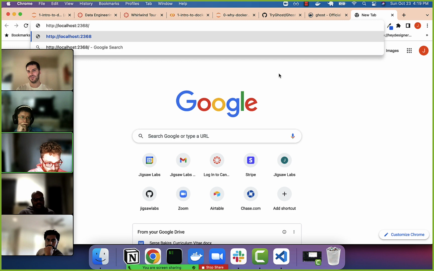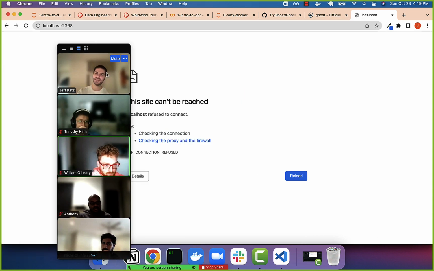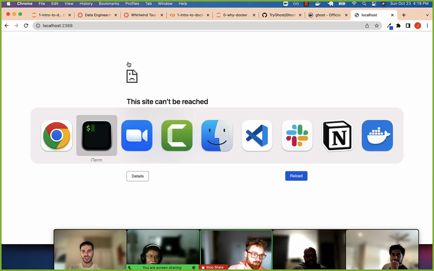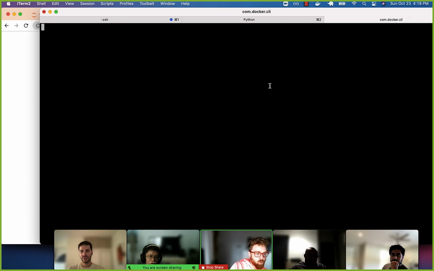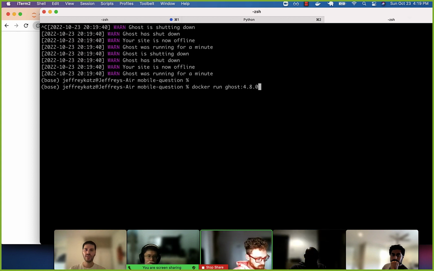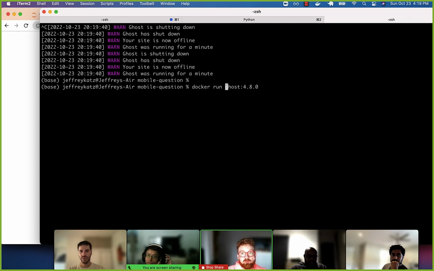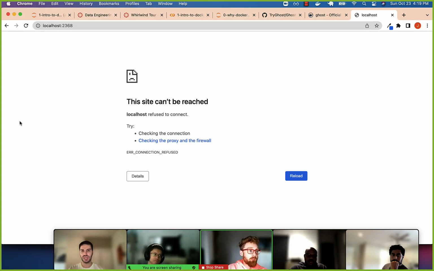Let's go here. That's not going to work. All right, so this says the site cannot be reached, which is confusing because right here, it says it is available. So let's shut this down. And this time what we'll do is docker run ghost:4.8. And we're going to add this flag for -p. It was port 2368. We're going to map